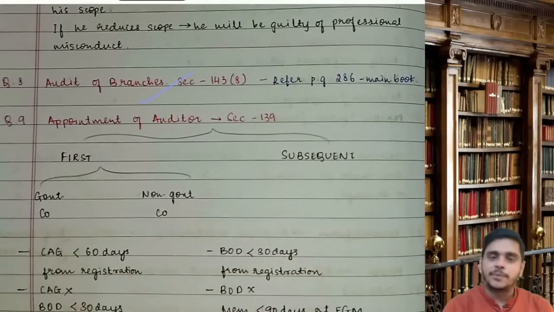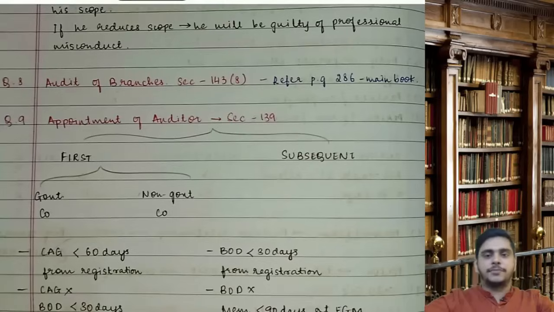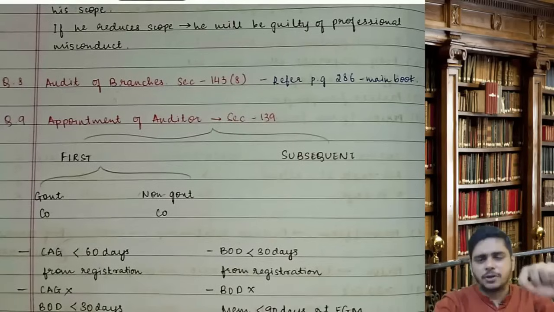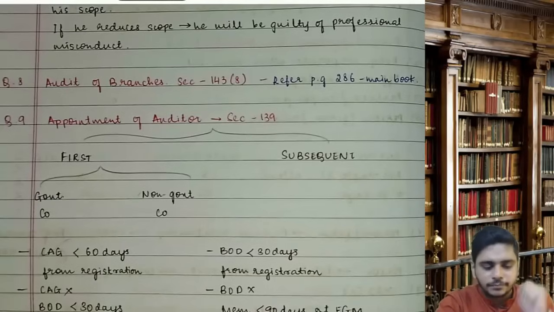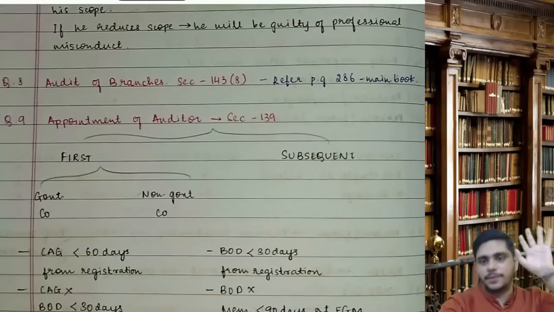Then auditor branches is a direct question. You will read it from the main book, whatever notes you have been given. People have studied from different teachers. Guys, refer to your module or your teacher's book for audit of branches. There's a point here: if I am the statutory auditor, I can audit head office, local branch, foreign branch.